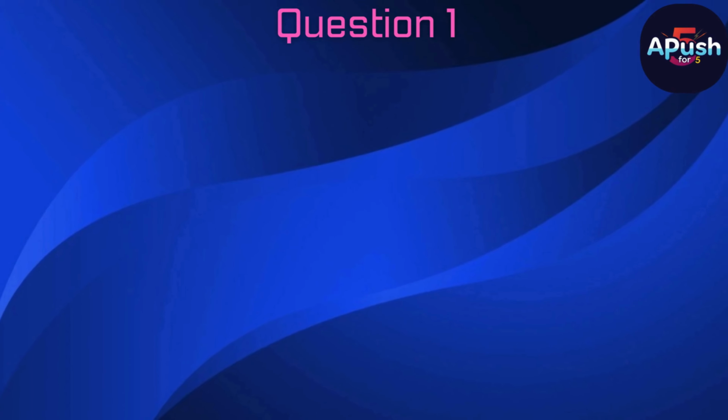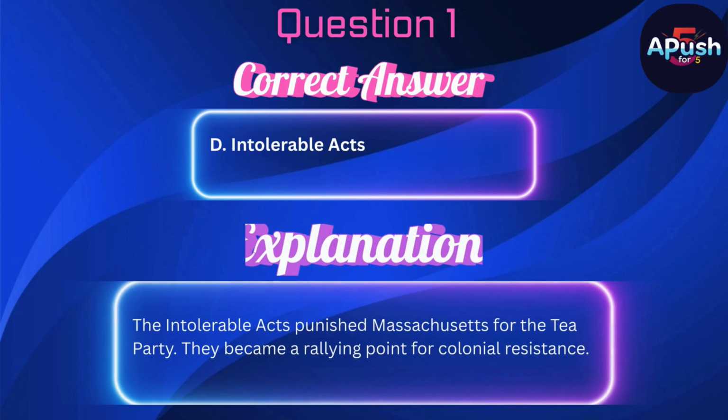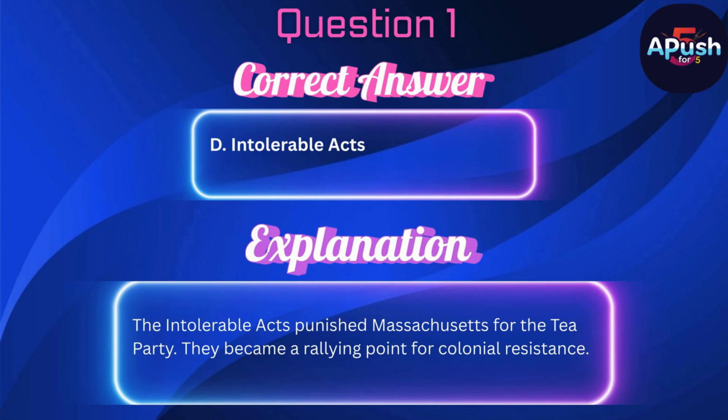The correct answer is D. Intolerable Acts. The Intolerable Acts punished Massachusetts for the Tea Party. They became a rallying point for colonial resistance.